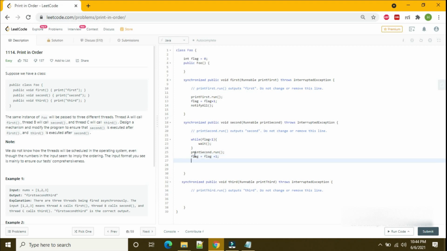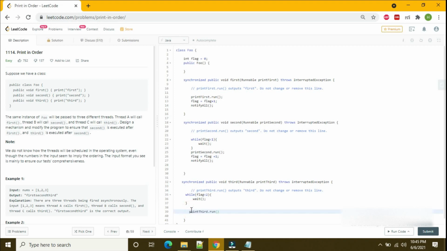Same here, I'm calling notifyAll, not notify, because we have three threads and I want the other two threads to wake up. In the same way I will write a condition here: if the flag value is less than 2, then I want this thread to be in the wait state. It should not execute these lines that I'm writing now.